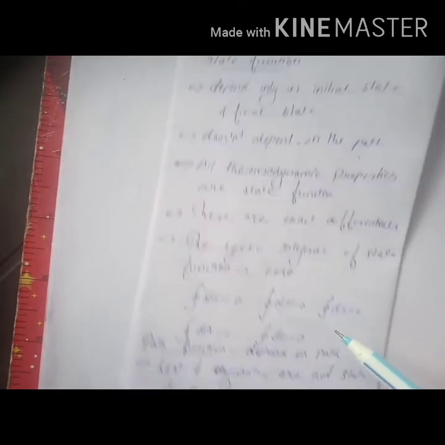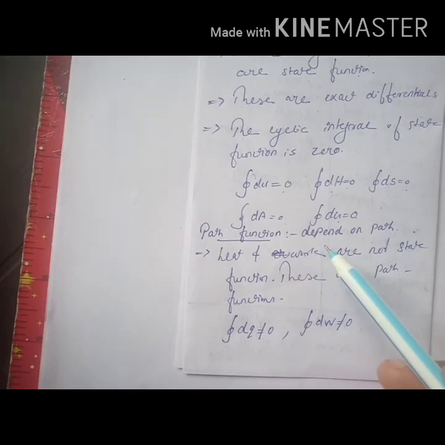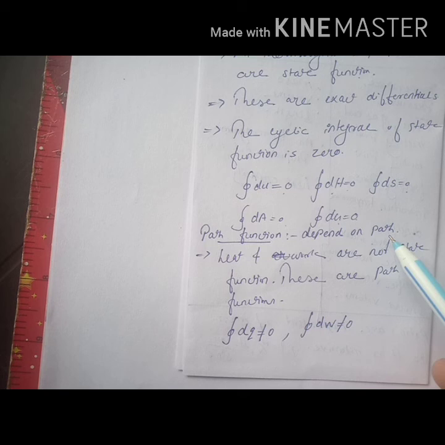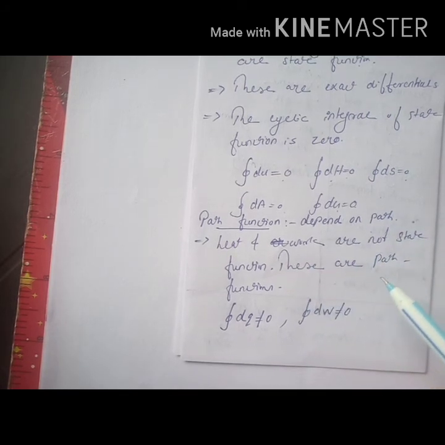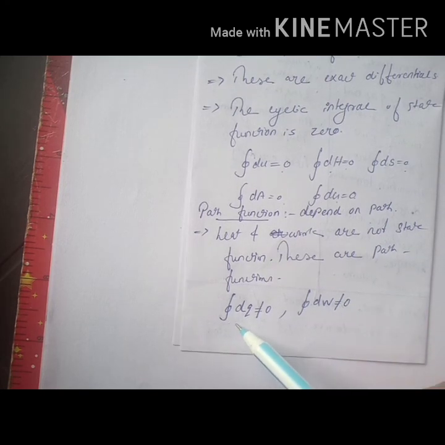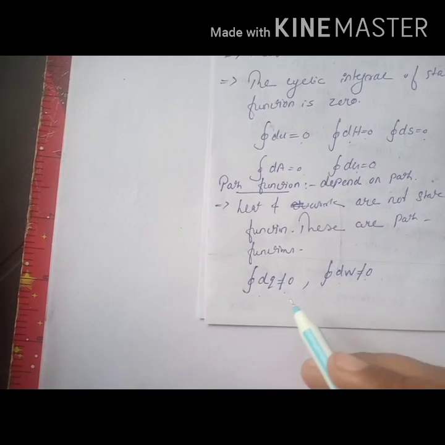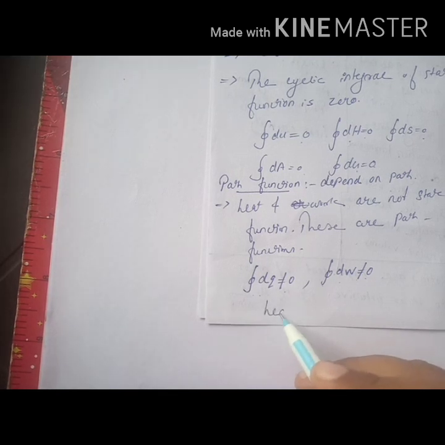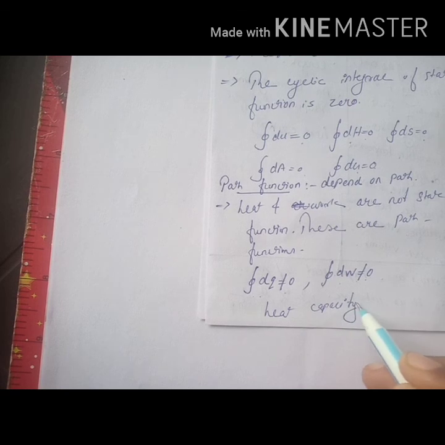And path function. Path function is the process which depends on the path followed. So heat and work are not state functions, these are path functions. So we can write the cyclic integral of dq not equal to 0, cyclic integral of dw not equal to 0. And another example is heat capacity. Heat capacity is also a path function.